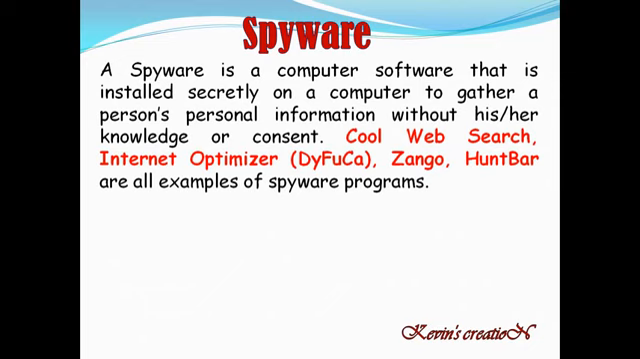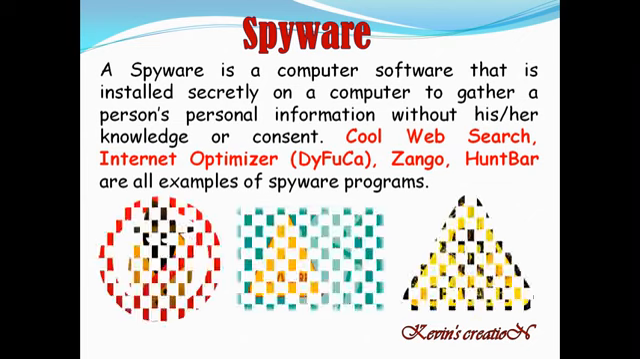You are not aware of it. You are not allowing them to take your information. Still they can steal your information. Some examples are Cool Web Search, Internet Optimizer, Zango, HuntBar. These are all examples of spyware programs.